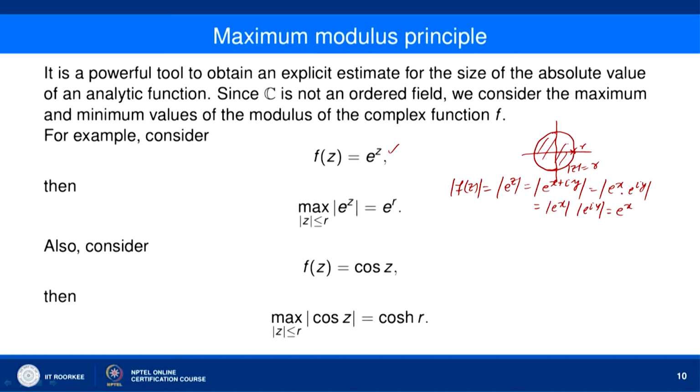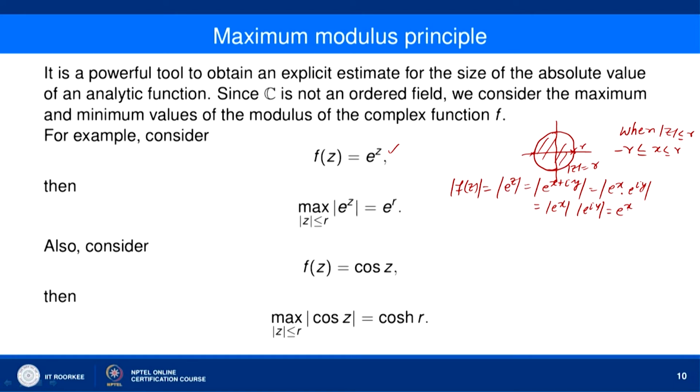Now, for this circle mod of z equal to r, x varies from minus r to plus r. So, when mod of z is less than or equal to r, minus r is less than or equal to x less than or equal to r.